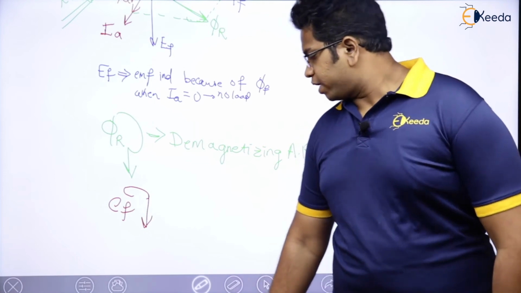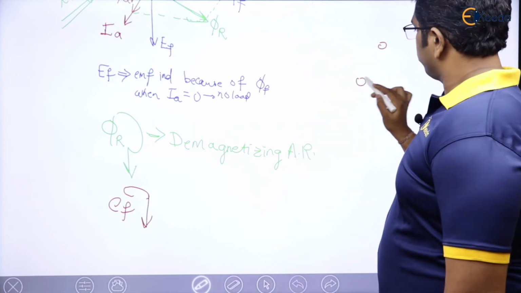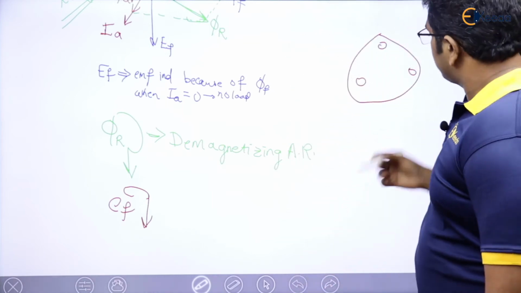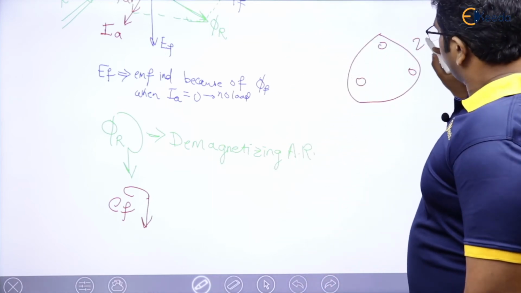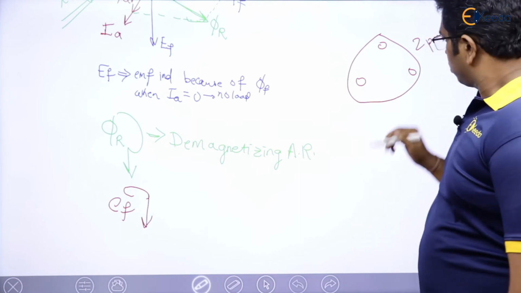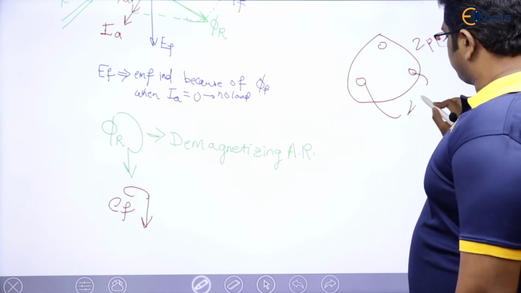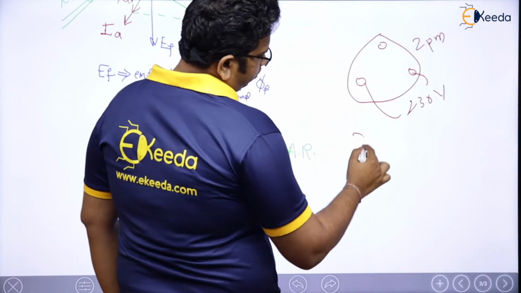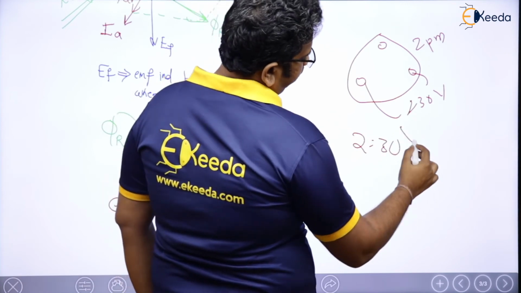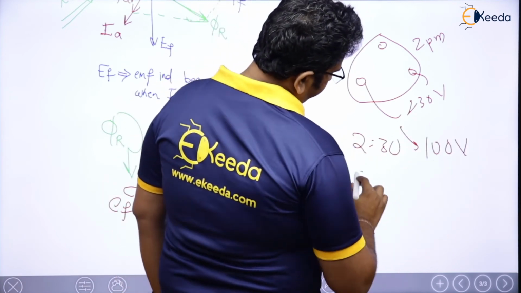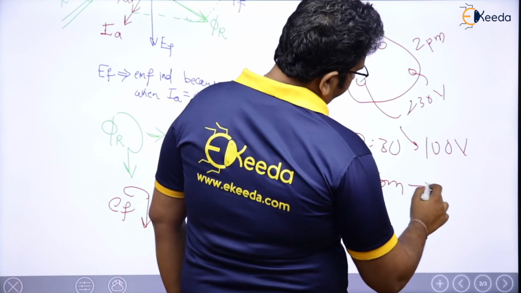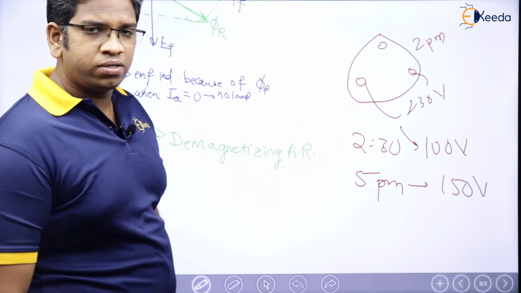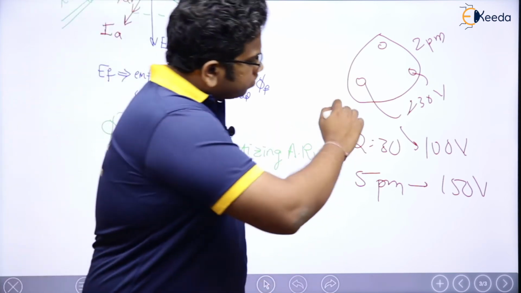Let us analyze. For example, you have a socket at your home, right? Just imagine a situation: at 2 p.m. you get 230 volts RMS. Then at 2:30 you get 100 volts. At 5 p.m. you get 150 volts. Is it advisable? Is it good? Why is it not good?